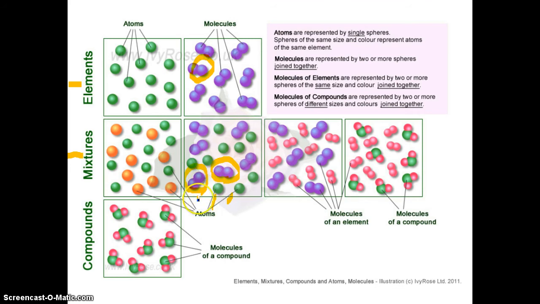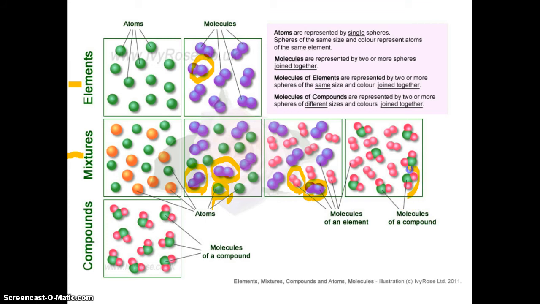These can be called elements. Over here we can look at this as if it's the element green. So we have a mixture of two different elements. Same thing here. We have a molecule of purple element and we've got a molecule of pink element. So again, a mixture of two different elements.